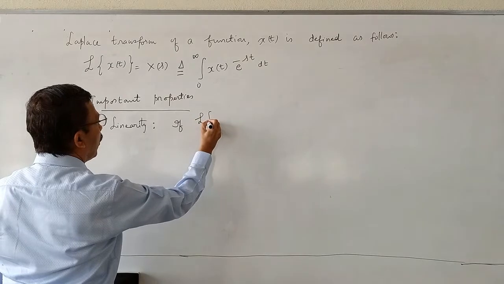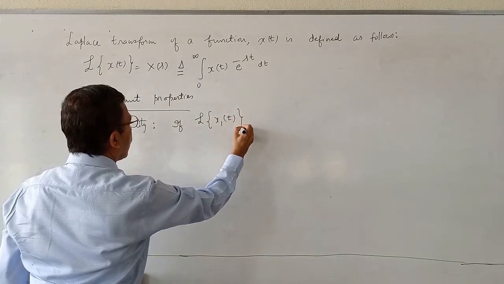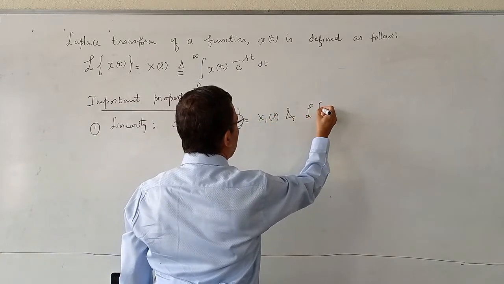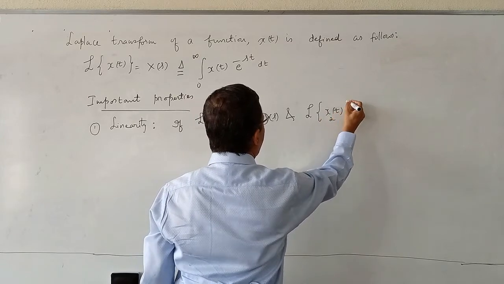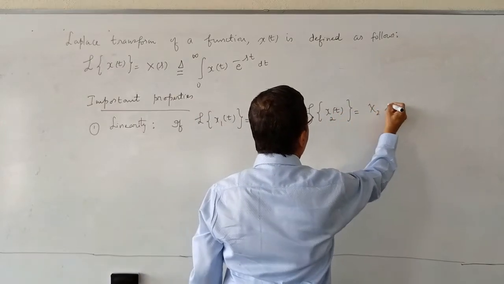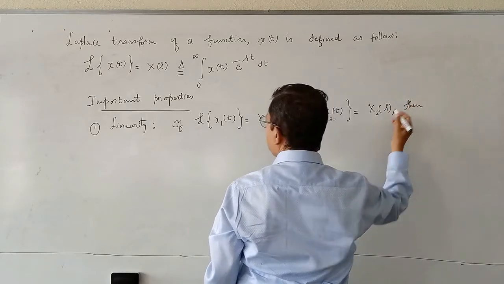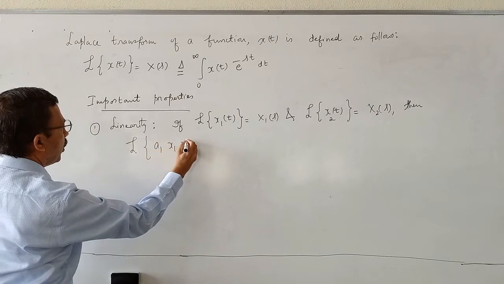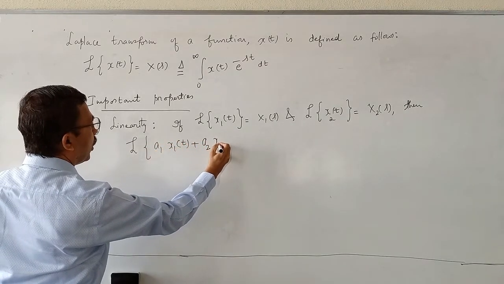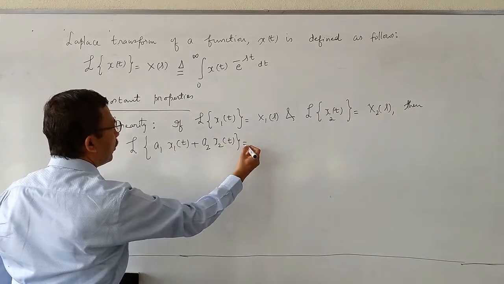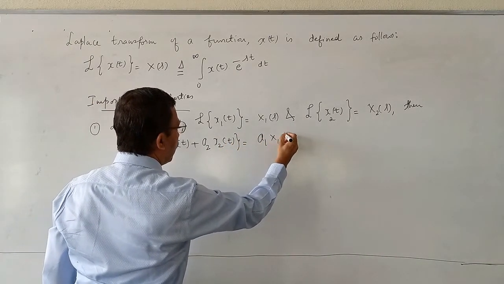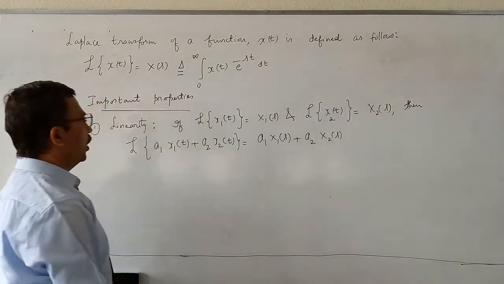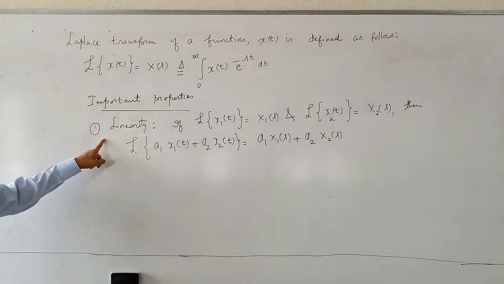If Laplace transform of x1 of t is equal to X1 of s and Laplace transform of x2 of t is equal to X2 of s, then Laplace transform of a1 into x1 of t plus a2 into x2 of t equals a1 into X1 of s plus a2 into X2 of s. Very, very important property. This property is known as linearity property.